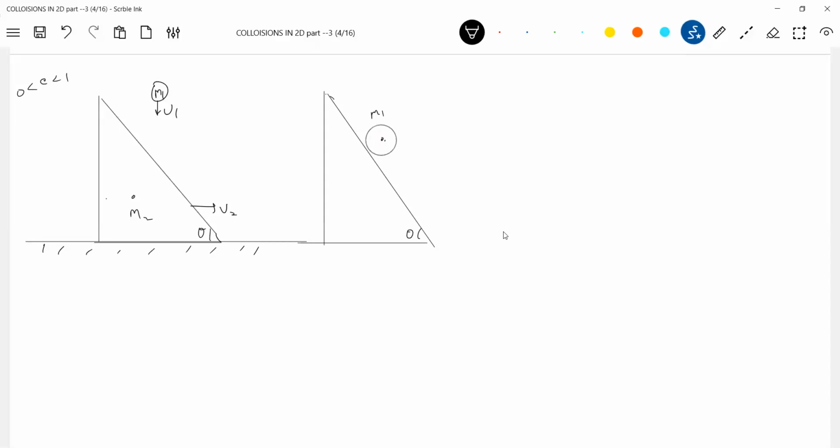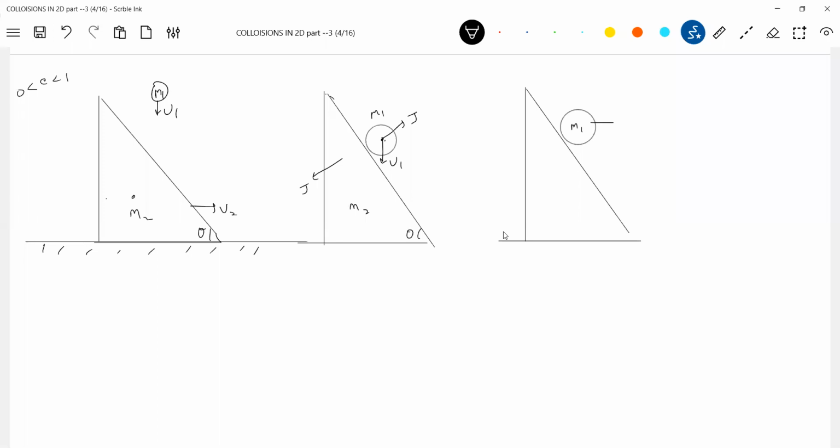So this is M1. The initial velocity, it was having impulse will act like this, and the impulse here on the wedge like this, and it's having initial velocity u1. Tell me, after collision, what can happen to the wedge? What are the possibilities for the wedge? And what are the possibilities for the ball? How can the ball move?